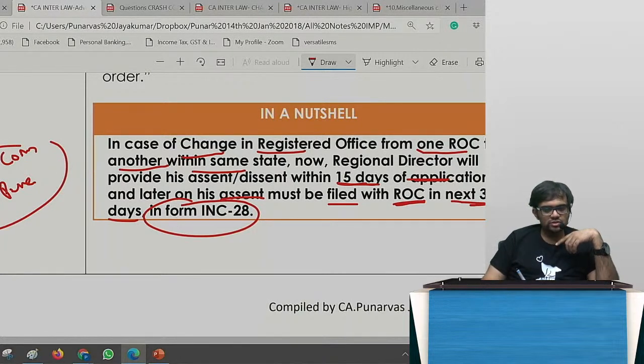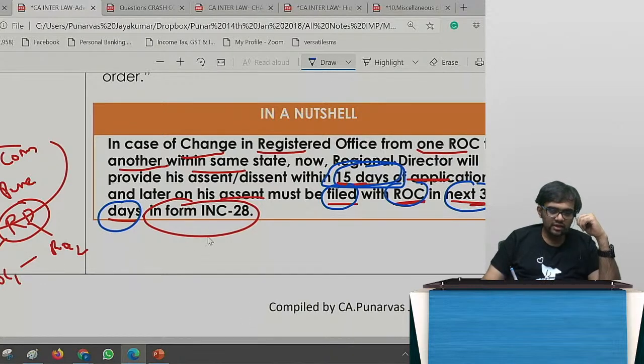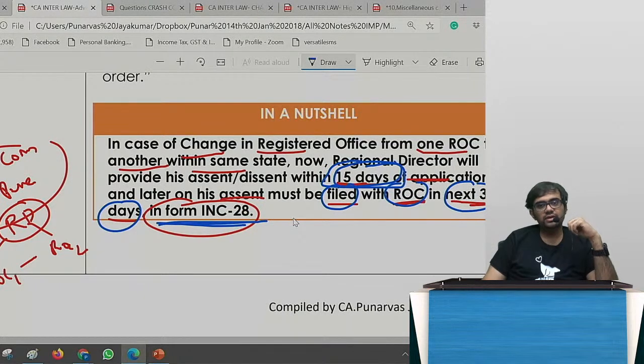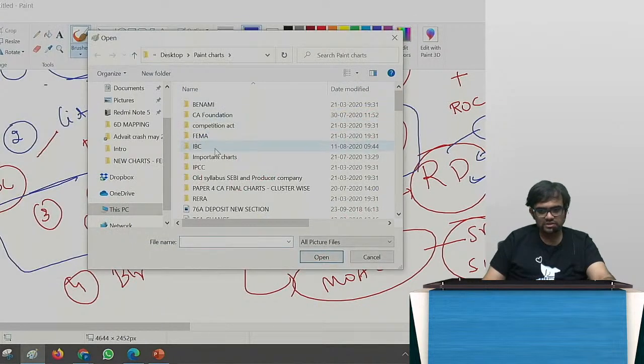So, since you are shifting from ROC 1 to ROC 2, you need to take the approval of the regional director. You need to make an application to the regional director. Earlier it was 30 days. Now they say, do not waste time. Give your approval within 15 days only. And then file your assent with the ROC within the next 30 days in INC 28. Did you get the amendment, guys? That's the thing. And if you see the procedure from shift of one place to the other place, let me see.